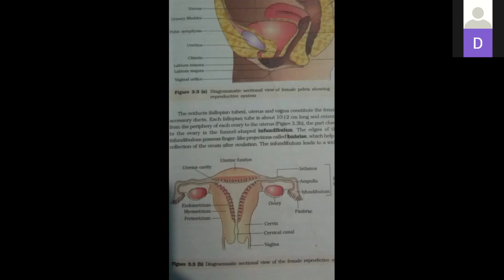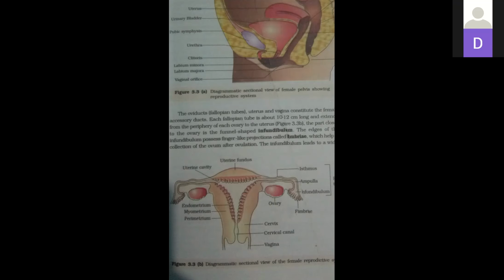Everybody clear? Again, I repeat, when a question is asked, what is implantation or define implantation? When the blastocyst gets embedded in the endometrium of the uterus, that process is known as implantation. Is it clear?